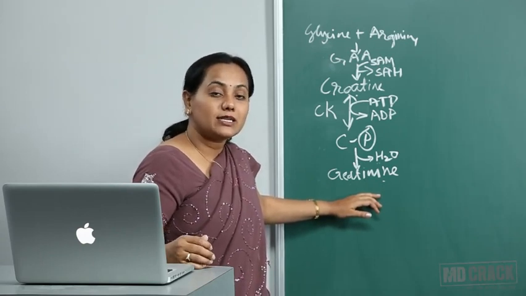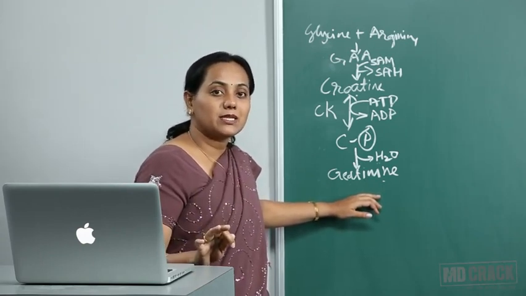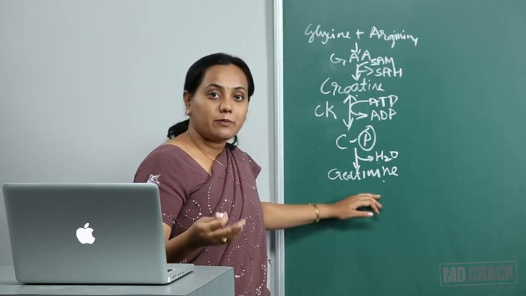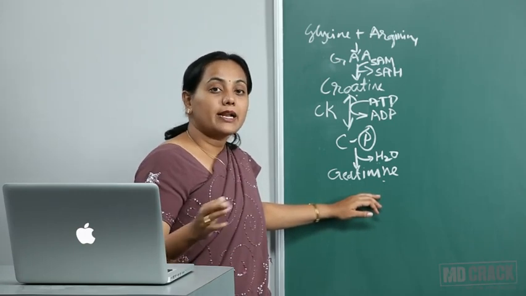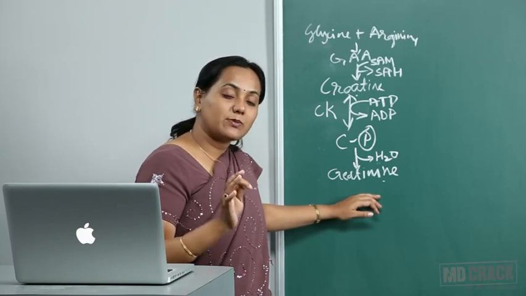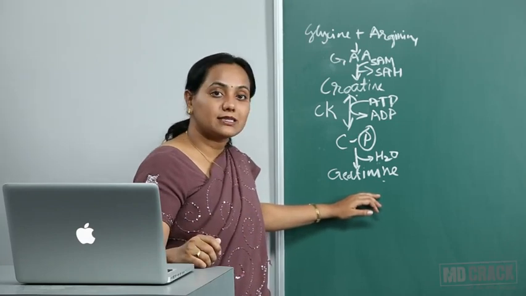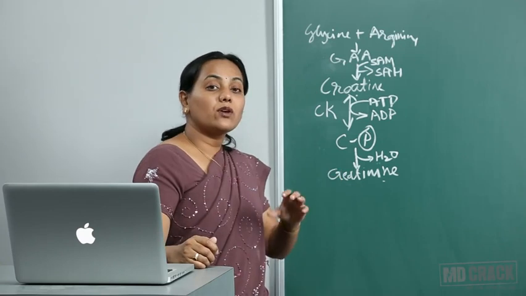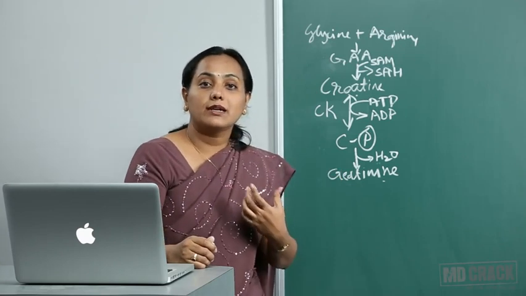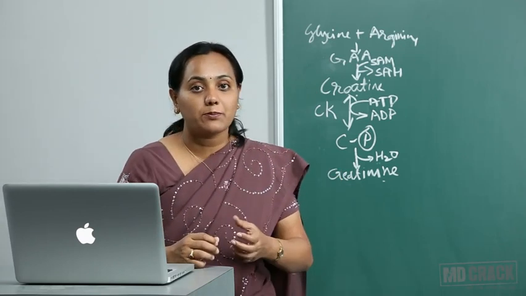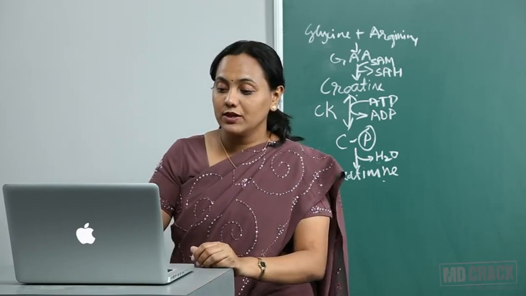So it is fairly constant because it depends upon the muscle mass. More is the muscle, like in males, if muscle is more, creatinine excretion is more. In females, muscle is less, creatinine excretion is less. Normal values are there. If it falls within the normal value, we come to know that it is a 24-hour urine sample. So to know the reliability, we use it.